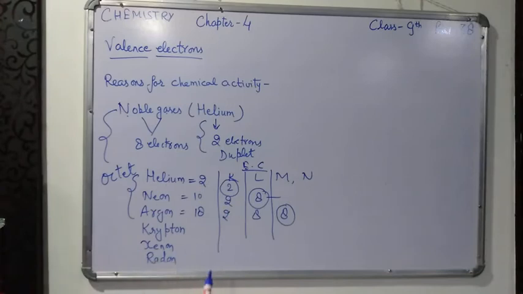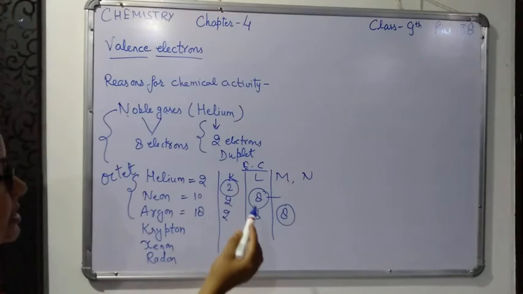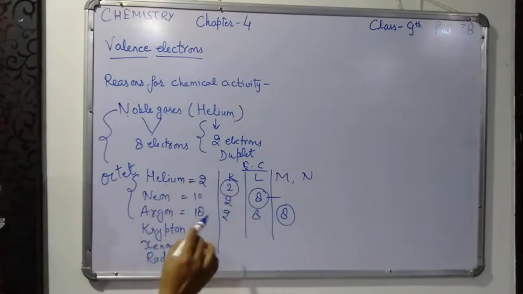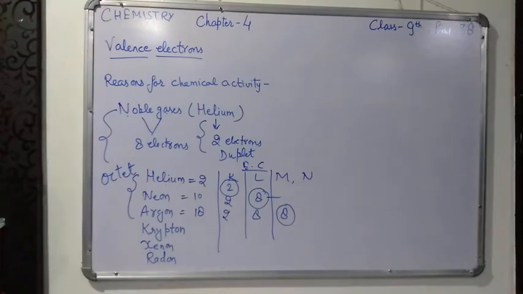So there is no need to take part in a chemical reaction to become stable, because they are already stable. That is why they do not combine with other atoms or among themselves to form molecules, since their outermost shells are already filled.